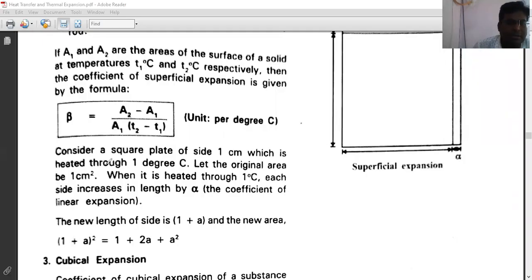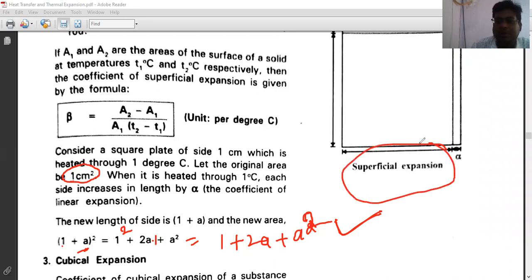Now suppose the original side is 1 and we are increasing it by a. So it will be 1 plus a, squared. Its expansion is 1 squared plus 2a plus a squared, that is, 1 plus 2a plus a squared. So this is the formula for the increase in area when we are heating the square plate. You can see this part is increasing now for the square plate. So write this for the superficial expansion.